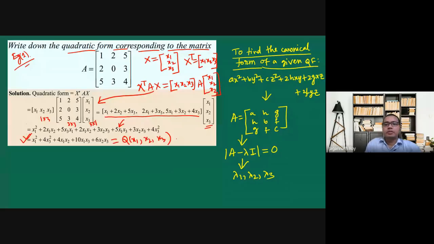After this, what we will do? We will find out Ax equals lambda 1 x. We will find out A x1 equals lambda 1 x1. From here, we will find out x1, one column, one eigenvector.